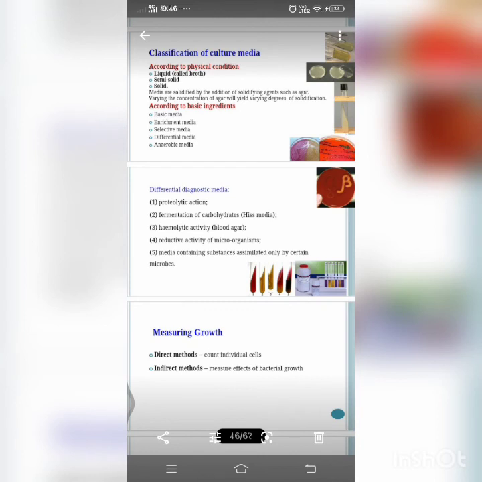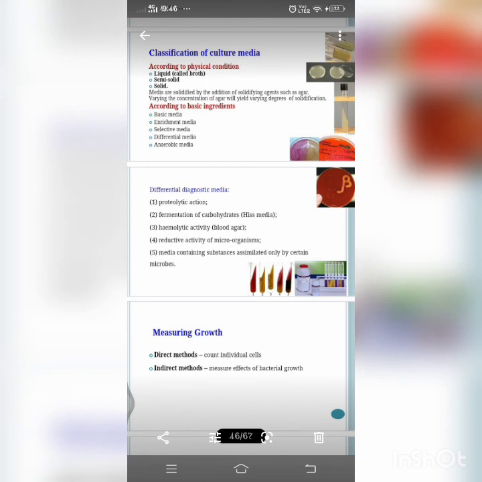The examples are Stuart's transport medium, which is a non-nutrient agar gel containing a reducing agent to prevent oxidation and charcoal to neutralize the bacterial inhibitors. It is used for transporting Gonococci and also other bacteria. And we have the buffered glycerol saline transport medium for enteric bacteria, and also Cary-Blair transport medium.